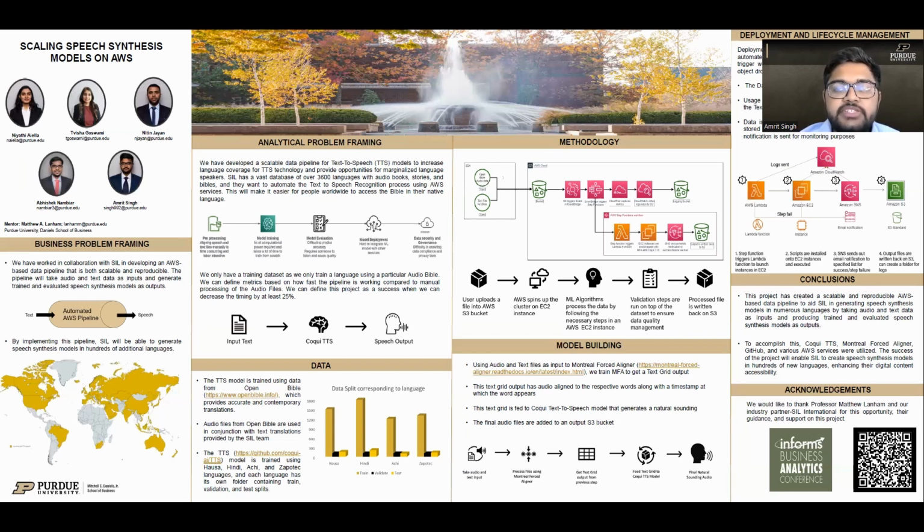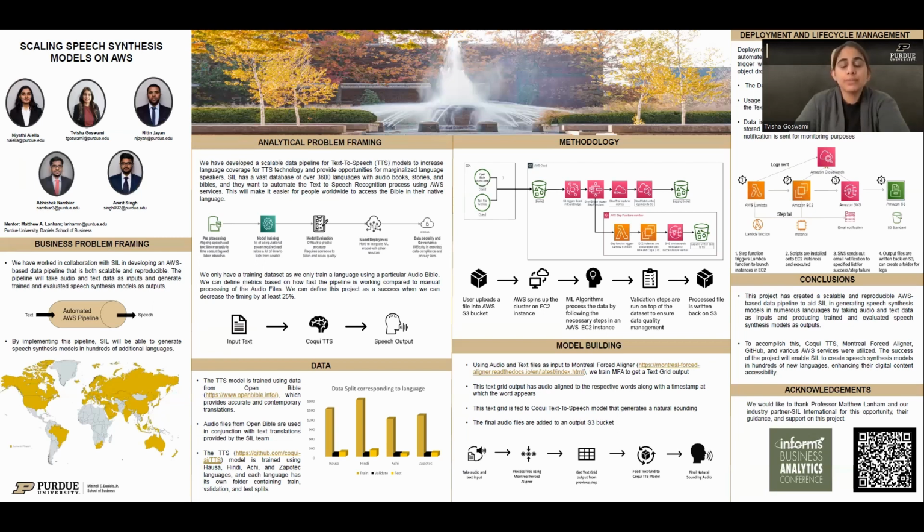The S3 bucket also captures the logging information that is created by the EC2 instances so that the users can go and decode it at a later stage. The SNS functionality is also incorporated in our pipeline, which sends out a success or failure notification to the users in case any of the steps fail. We have implemented the AWS Well-Architected Framework into our pipeline so that the pipeline is robust, scalable, and cost-effective. The audio data is then created and written back into the S3 bucket when the corresponding text input is provided. Now I'll hand it over to Twisha to complete the rest of the pipeline.